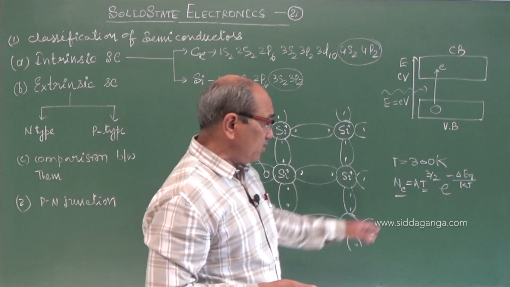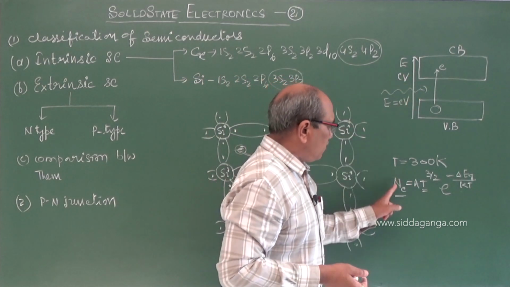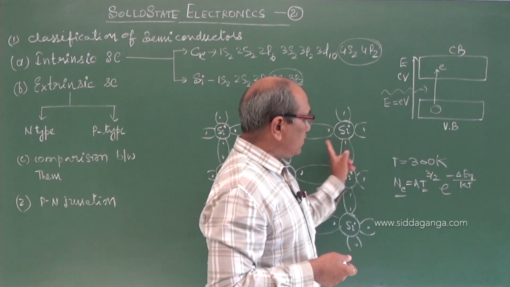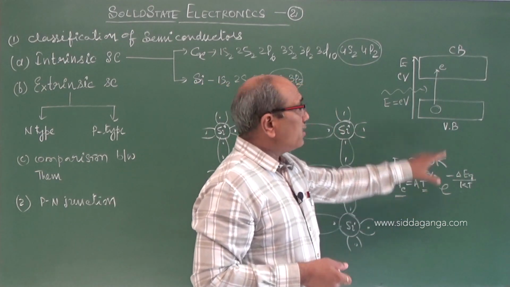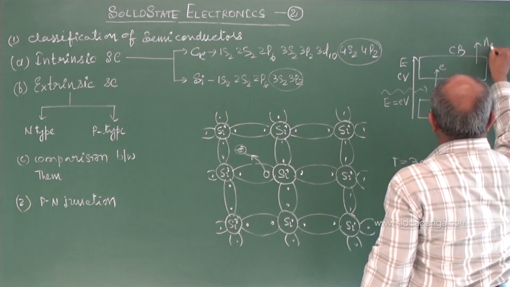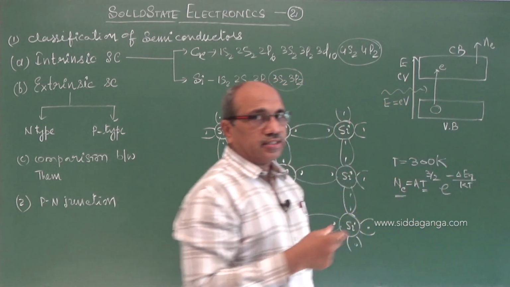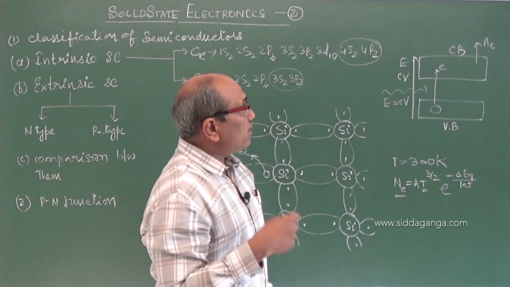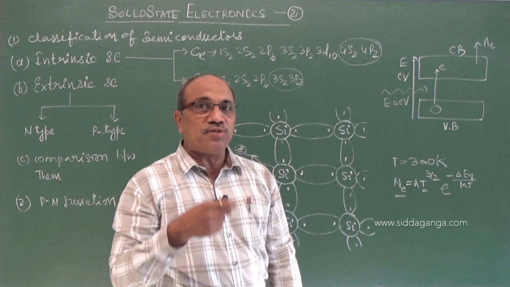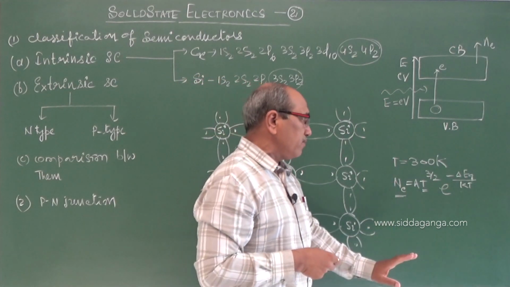If the temperature is 0, the number is 0. But if the semiconductor is at some temperature T, there will be a definite number of electrons, called electron density. Free electron density in the crystal is Ne, the number of free electrons per unit volume at any temperature.